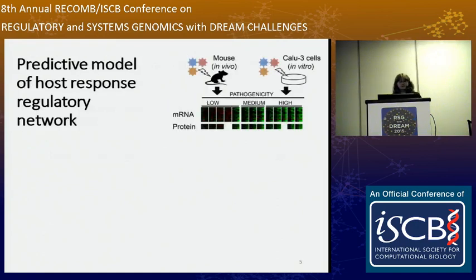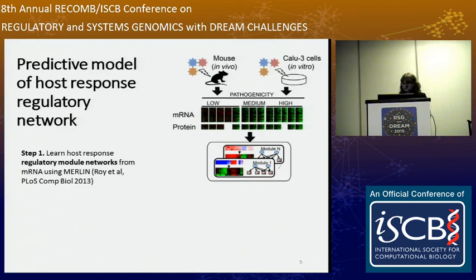So to respond to this challenge, we have developed an integrative approach to reconstruct host response regulatory networks from time series measurements of mRNA and protein levels across a panel of different viruses. Specifically, we were motivated to be able to leverage the richness of mRNA level data as well as make use of sparser protein level data. Our approach consists of 3 stages.